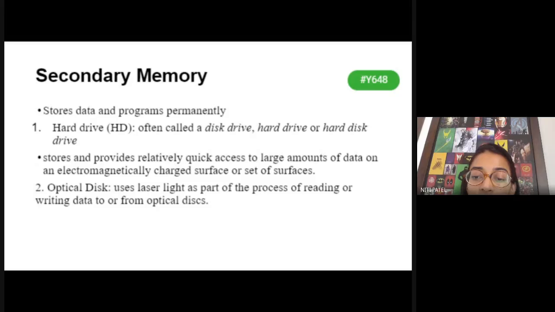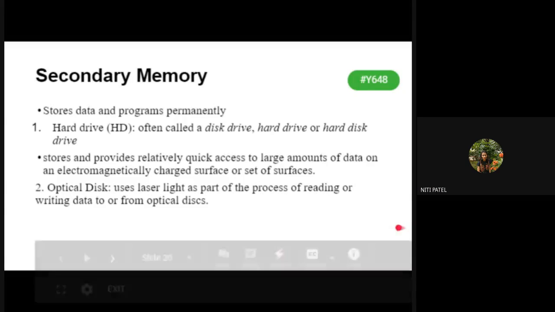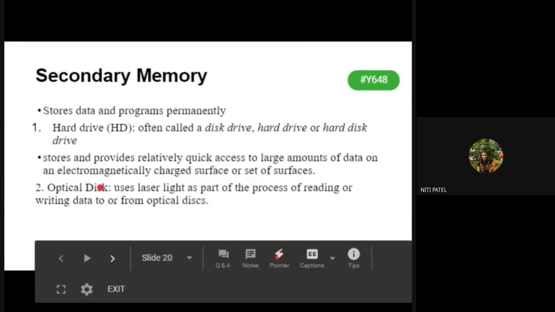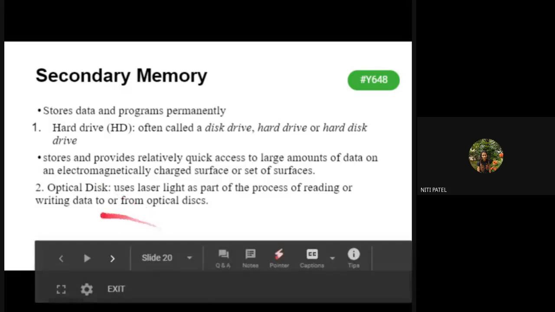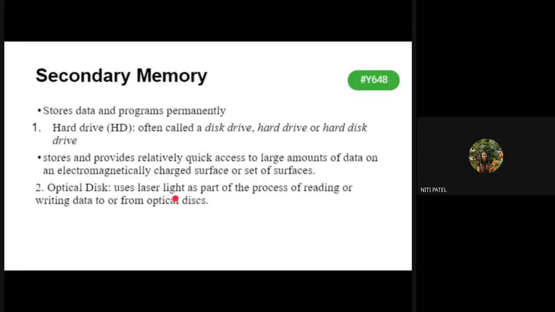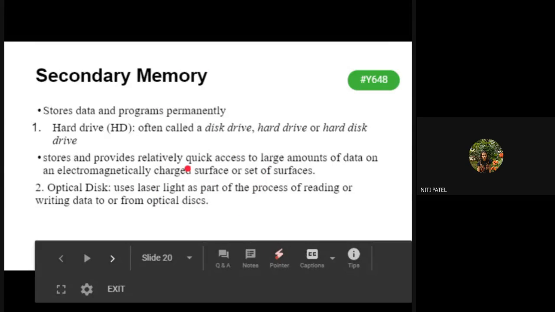Okay, so you might have seen all this in your CPM. And if it is an optical disk, your disk consists of sectors and tracks. Your entire disk is divided into different tracks, and those tracks are divided into different sectors. Where is the data stored? It is stored on those tracks. How is it read? It is read in the form of laser light. As and when the light falls, the data is captured and then retrieved to the users. This is how the reading work is done in your secondary memory.